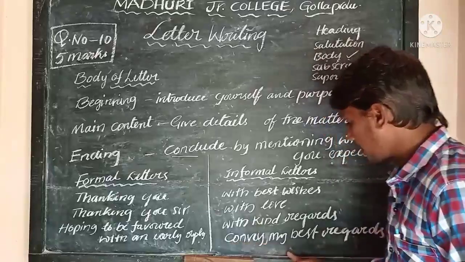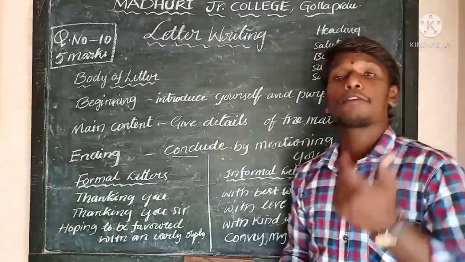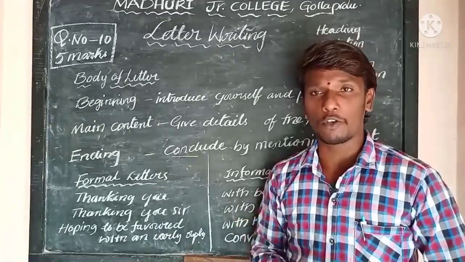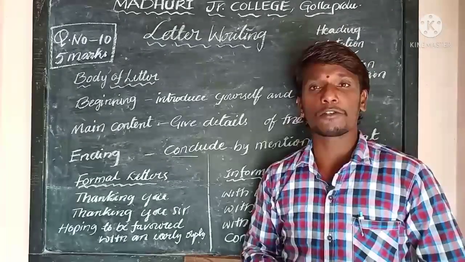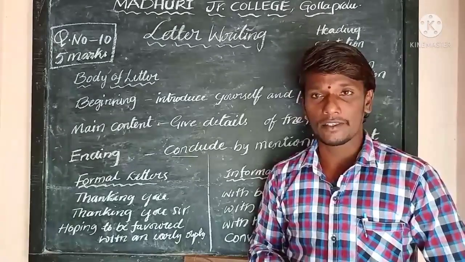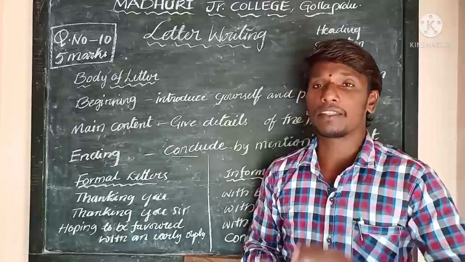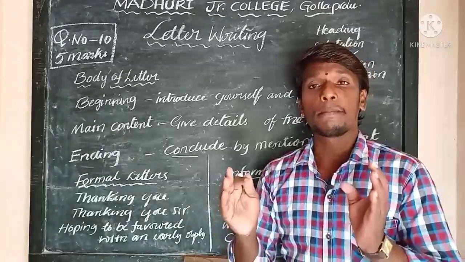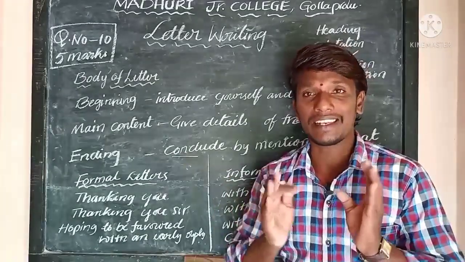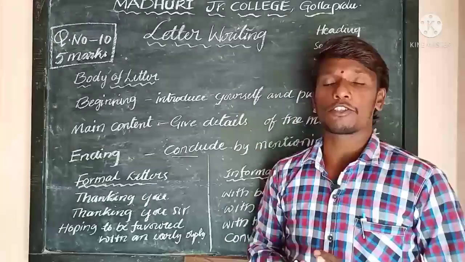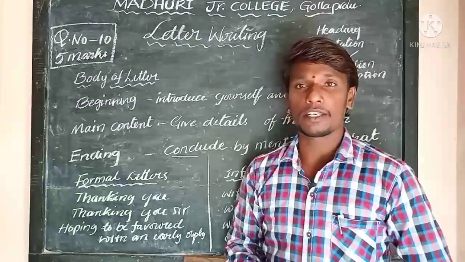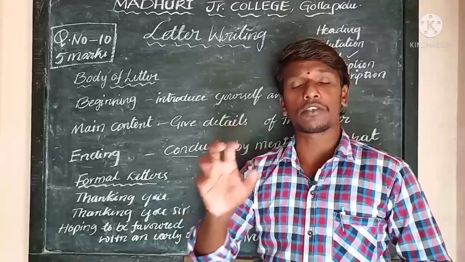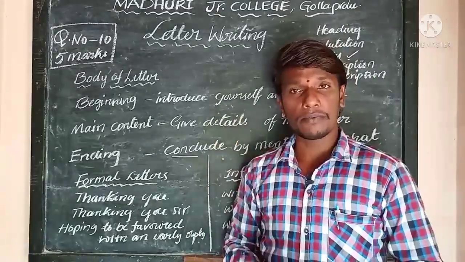And you can also say, convey my profound regards to your aunt and uncle. Convey my best regards to uncle and aunt. Convey my best regards to father and mother. So that is how a body of the letter is ended. So there are majorly three parts in body of the letter. The very first part is the beginning. In the beginning, you should introduce yourself and write the purpose of writing a letter.